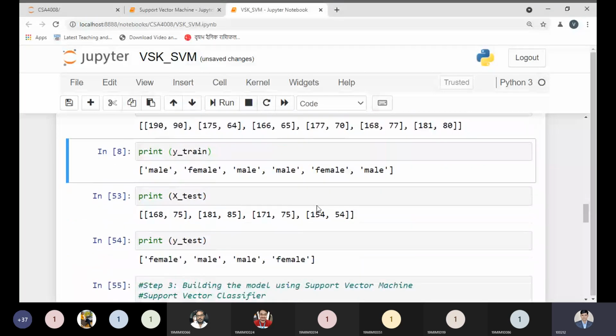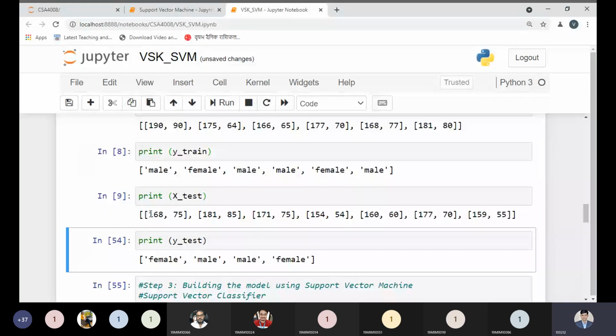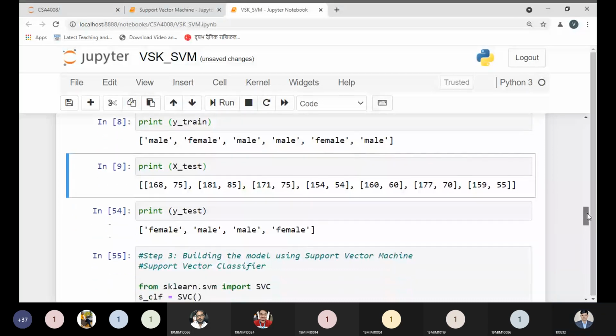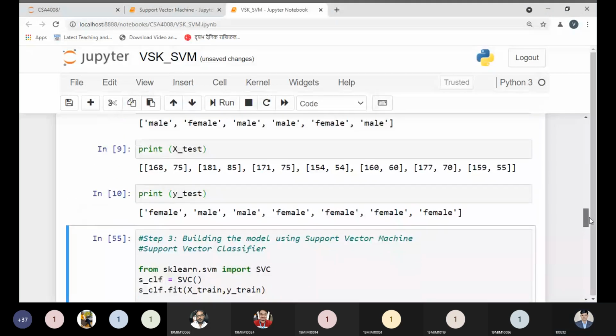Same thing, we need to go for the testing data. Let me execute. Here we are getting the 7 values: 1, 2, 3, 4, 5, 6, 7. So now this is the first time we are getting the testing data size bigger than the training data size. No problem, for understanding purpose we can accept. And next step, I'm just printing the test.